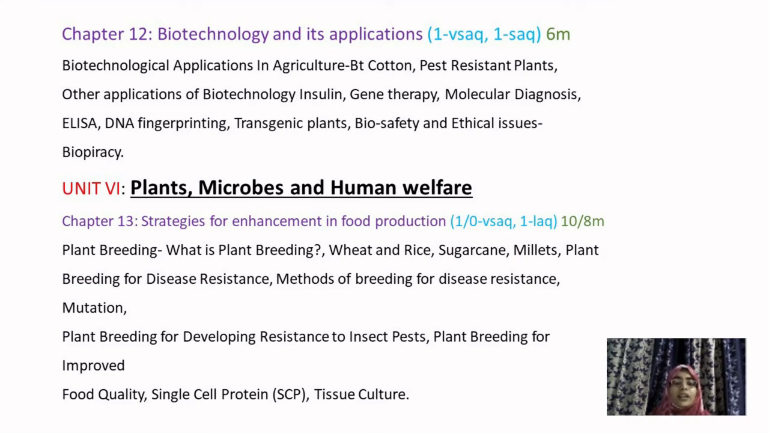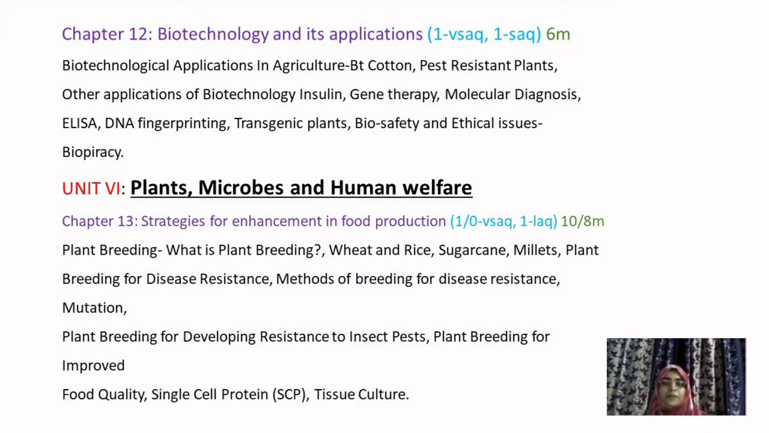Next, unit 4. In this chapter you will study plants, microbes and human welfare. Simply put, you will study how plants and microorganisms are useful for human living. In this unit you will also study the 13th chapter, strategies for enhancement in food production.